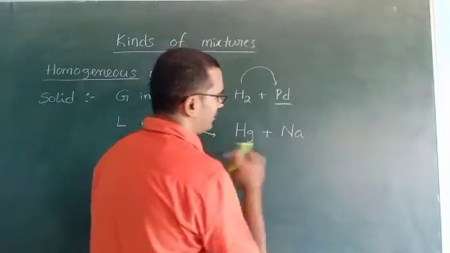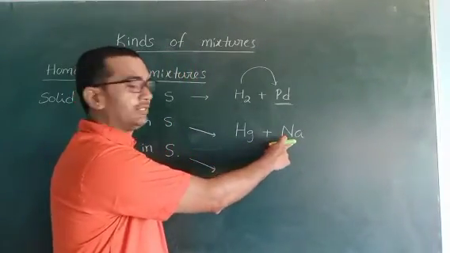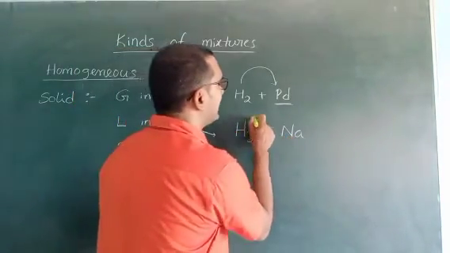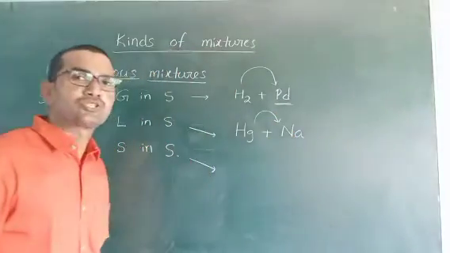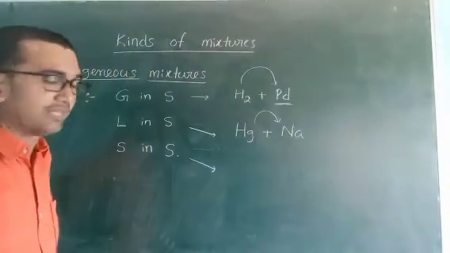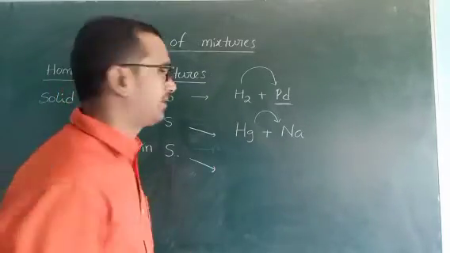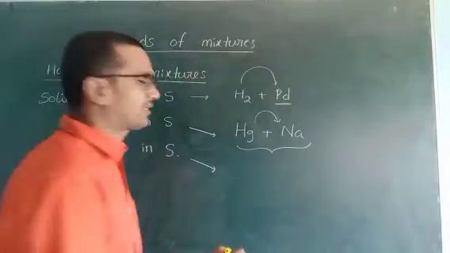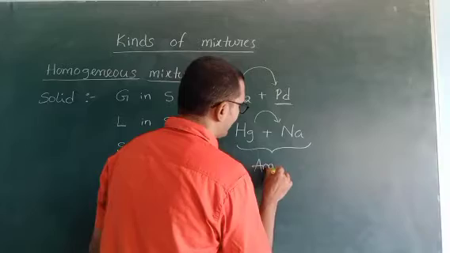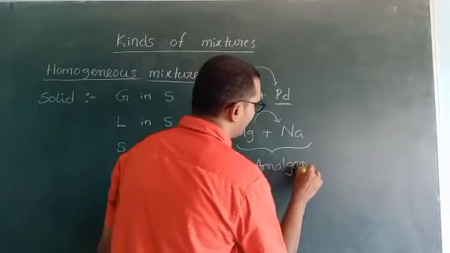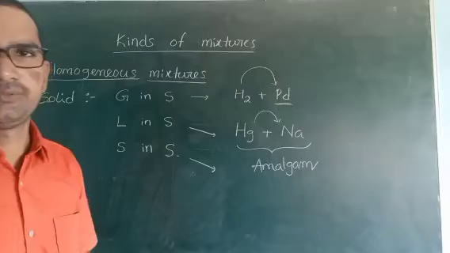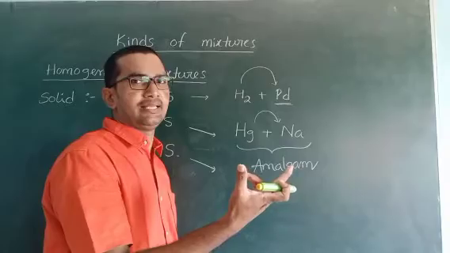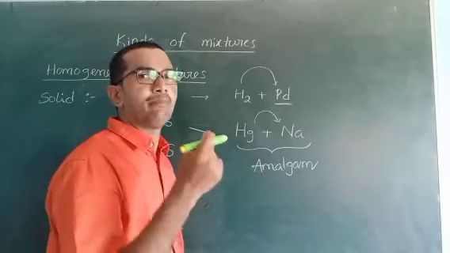So, mercury plus sodium. Sodium is a solid metal. Mercury is a metal but a liquid. This liquid occupies the empty space present in the solid metal sodium. And the most important point: if mercury is combined with any metal, it is called an amalgam, or amalgams. Very important. If mercury is combined with any metal, that mixture is called an amalgam.